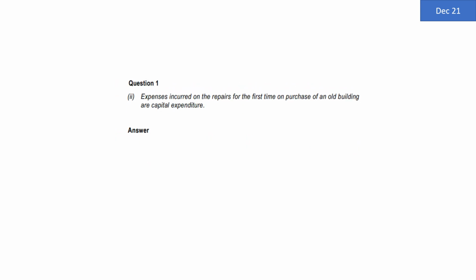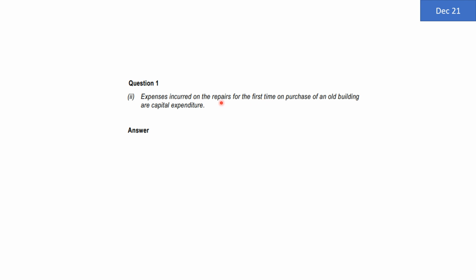Expenses incurred on repairs for the first time on purchase of an old building are capital expenditure. Now the first thing which students will notice is that, sir, this is basically repair expenditure. Since it is repairs expenditure, it should be of revenue nature. However, it should be noted that the problem is telling you to look at the repairs which are incurred for the first time. Again, the first question which comes to mind is whether it is the first time, or the second time, or the 10th time.